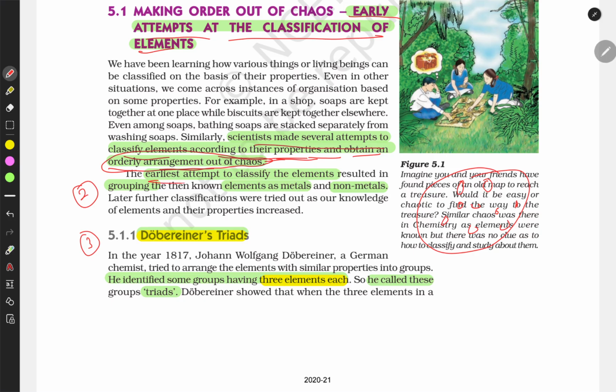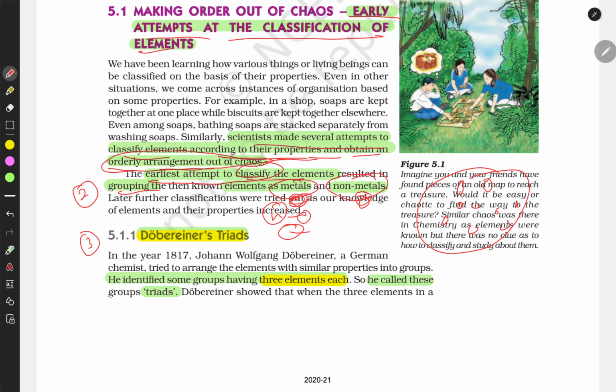So the earliest classification was by grouping the elements as metals and non-metals. This was the earlier classification where we grouped just two things: metals and non-metals. In the earlier classes, we have already studied that metals have a luster, metals have a property of ductility, and they conduct electricity and all that.